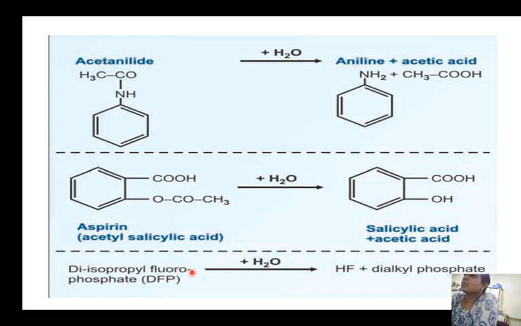So we have completed phase 1. To recap it, phase 1 includes oxidation, reduction and hydrolysis. Oxidation is the most common form of detoxification of phase 1. It utilizes NAD plus, forming NADH.